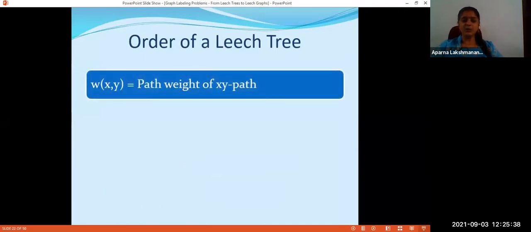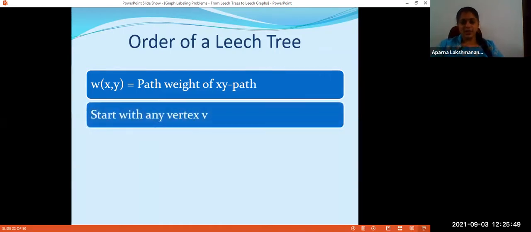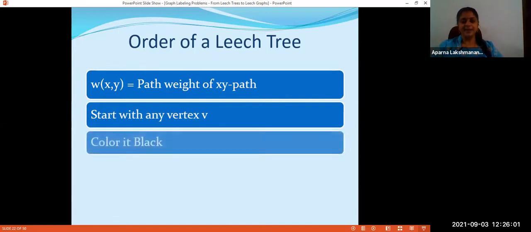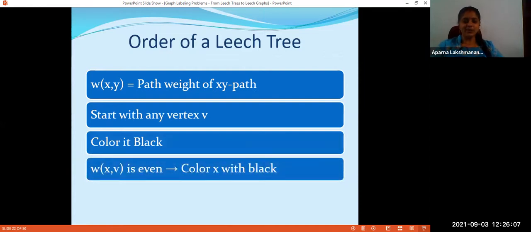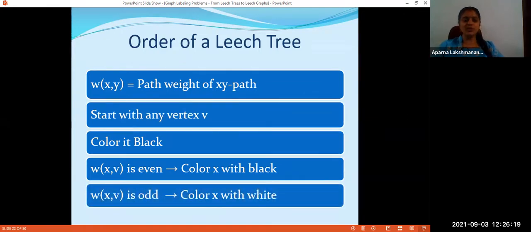So here I am using the notation WXY for the weight of the XY path. Path weight of XY path is denoted as WXY. You take a leech tree. So that has already admitted a leech labeling. According to my assumption, I have a leech tree and a leech labeling. You start with any vertex V, color it with black color. Then you take any other vertex X. If WXV, the weight of XV path, is even, then you color X with black color. And if it is odd, you color X with white color.